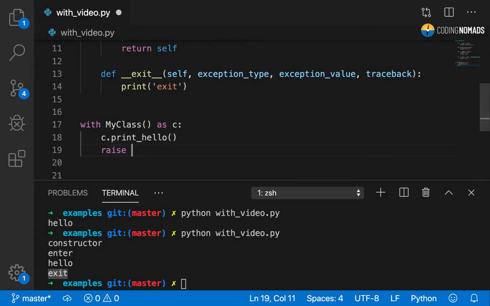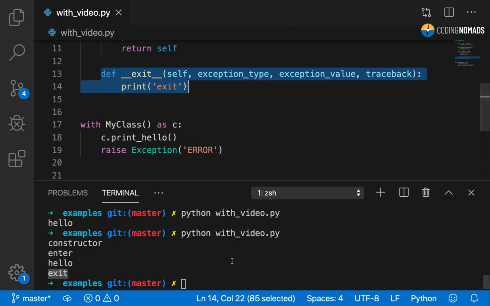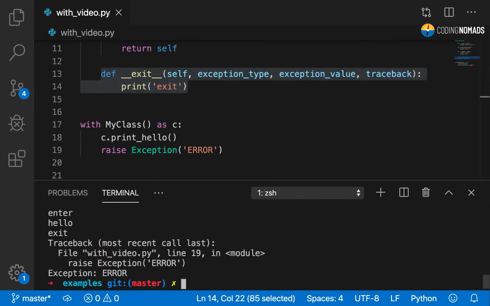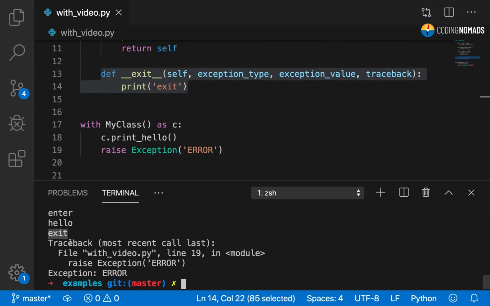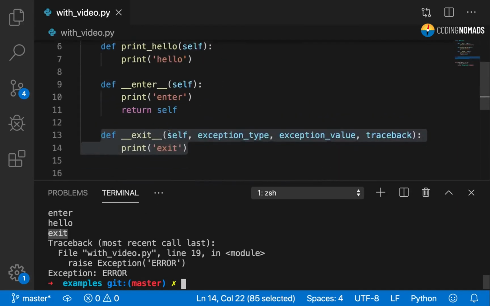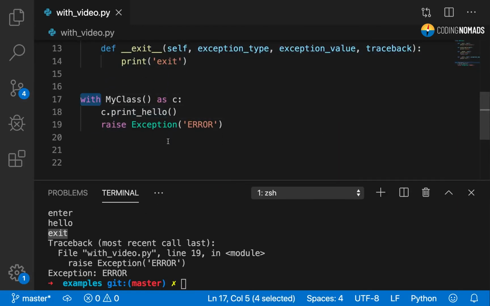And for demonstration, if we throw an exception here, error, we should still expect the exit to execute because that's the whole point. It's the cleanup code. So here we go, constructor, enter, hello, exit, and only then is our exception thrown. So great. Now you can define usages of the with statement for your own classes and types.